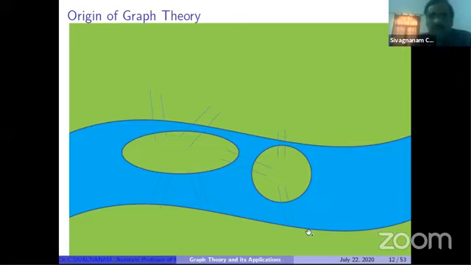All this green colored surface is land, and the blue color is the river. Between the upper land and the big island, he constructed 2 bridges. Between this island and the lower land area, 2 bridges were constructed. And to this area, 1 bridge, here 1 bridge, here 1 bridge. So totally 7 bridges were constructed.